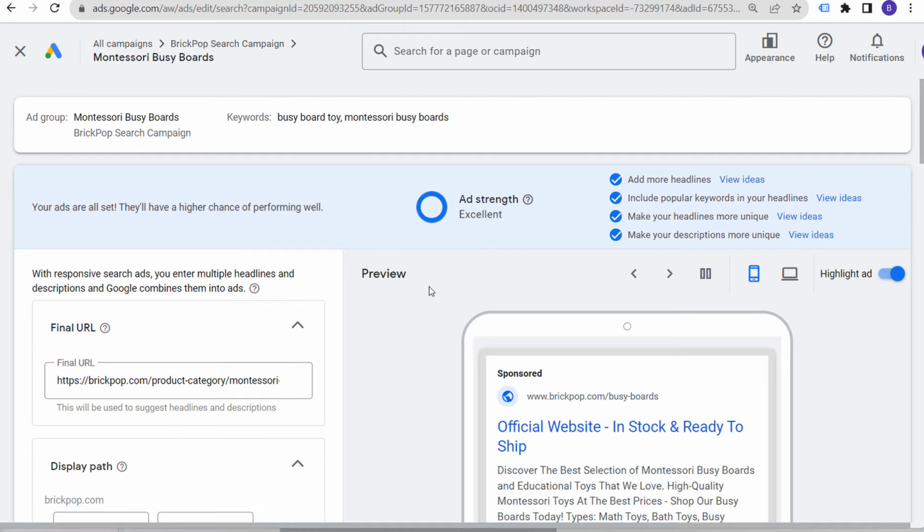But if your ad strength is average or worse, then generally what you can say is, okay, I can probably improve this advertisement. So you want to make sure you have good ad strength because it's just going to help with the overall performance of your campaign.